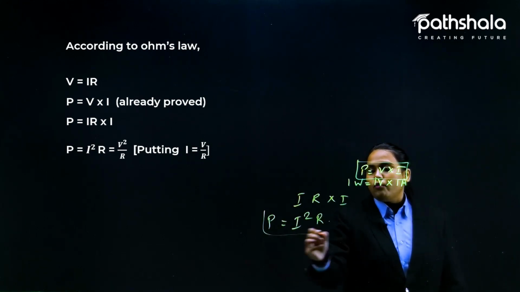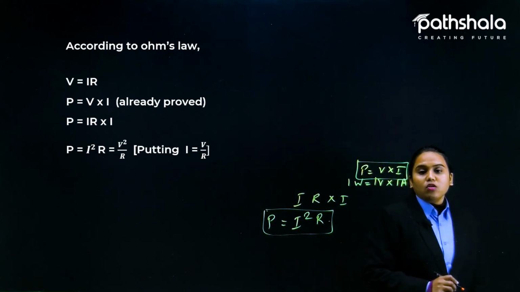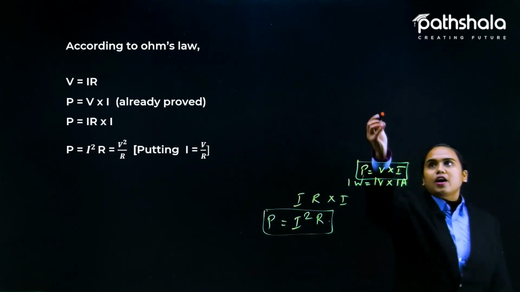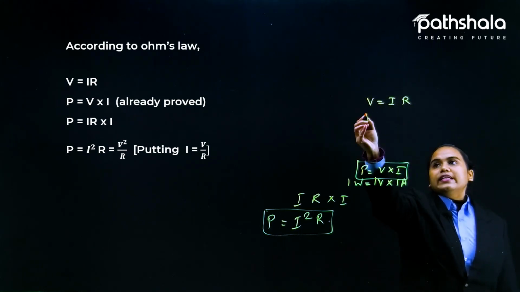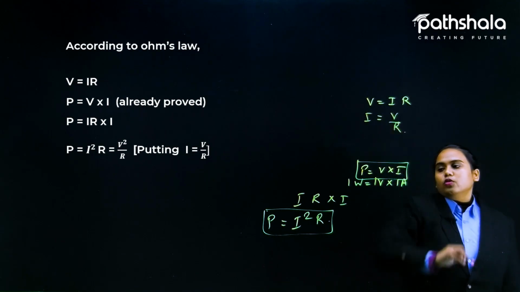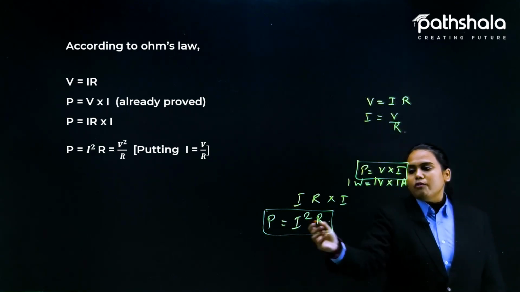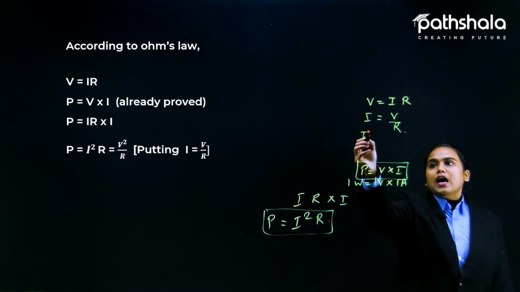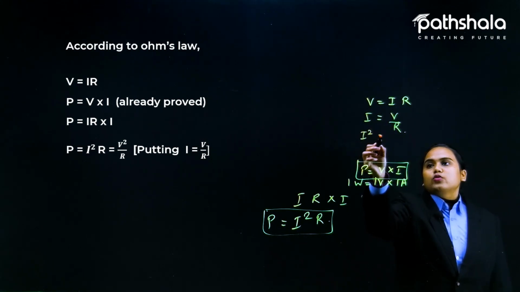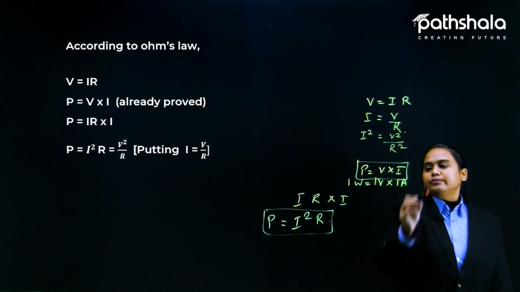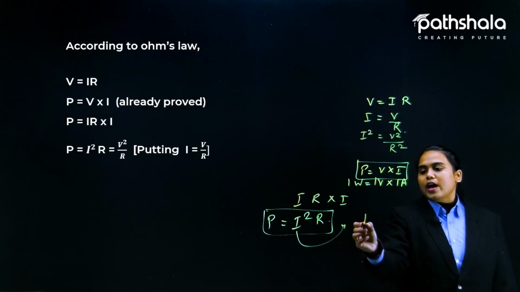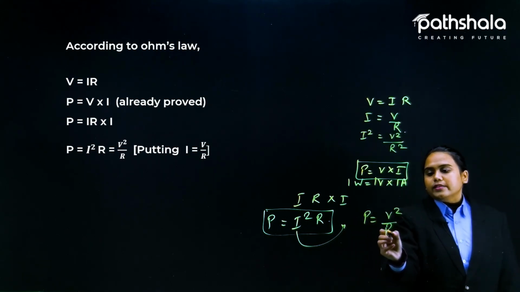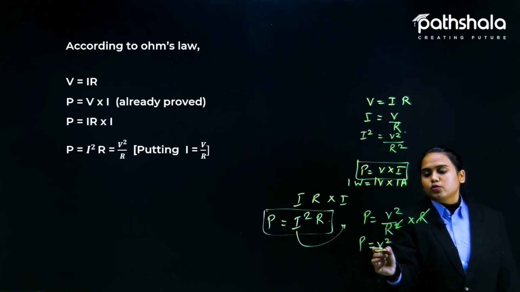It is one more formula for power. Now if we put the value of I according to Ohm's law, again V is equal to IR, so I can be replaced as V divided by R. Now putting the value of I as V divided by R, I square will be V square divided by R square. So P will be equal to V square by R square multiplied by R. R to R cancel, so P is equal to V square by R.